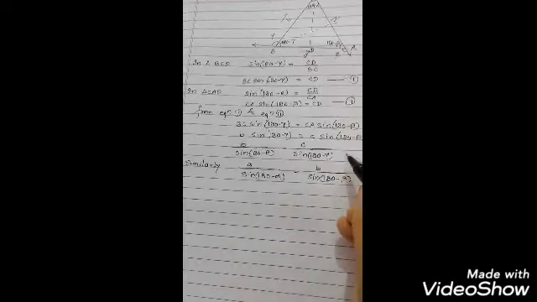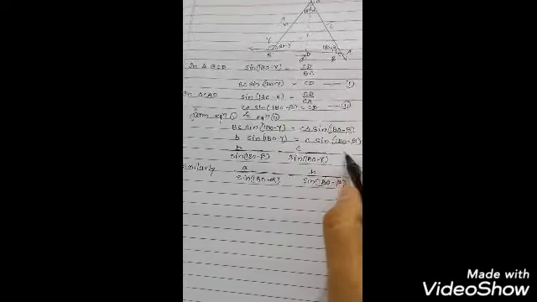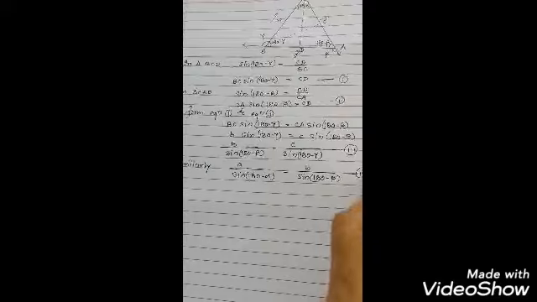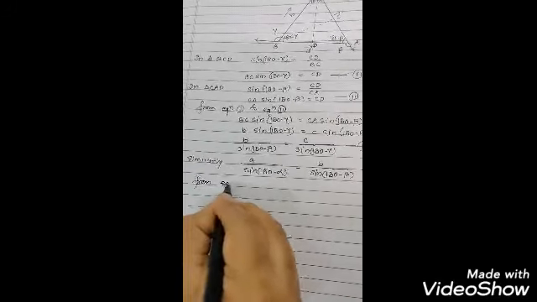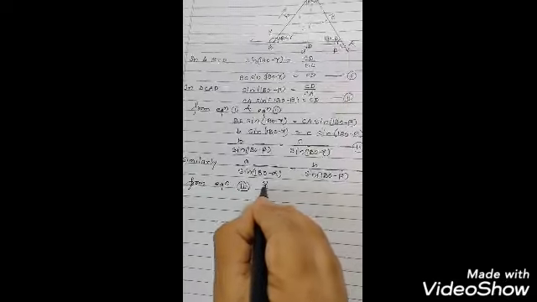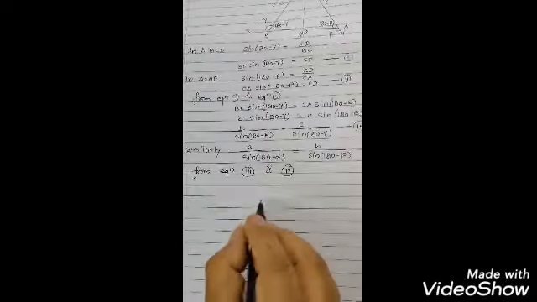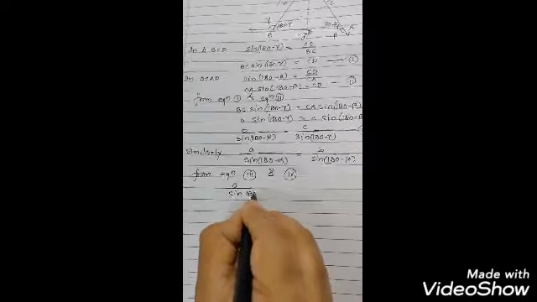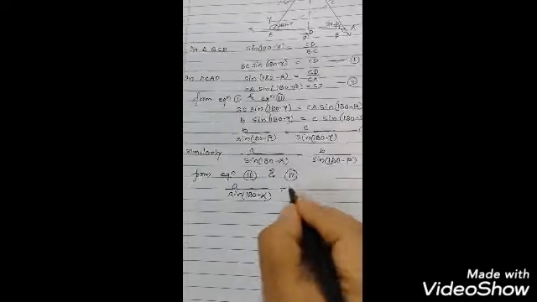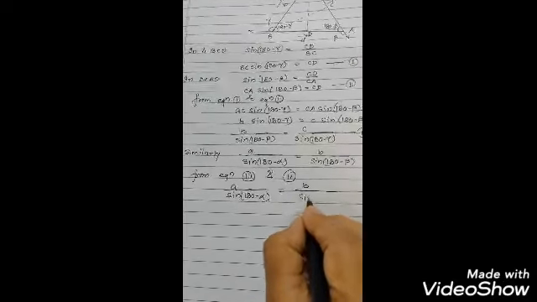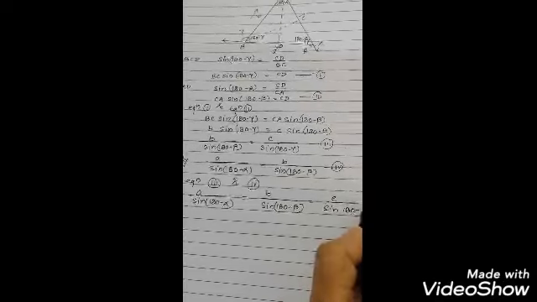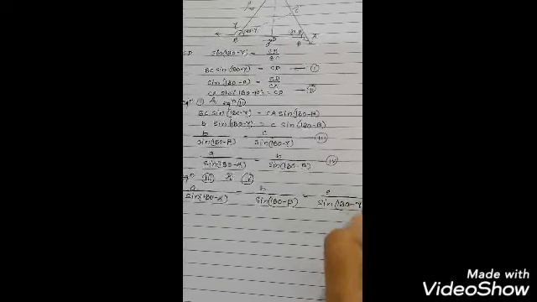From these two equations, equation 3 and equation 4, you will see that A sine 180 minus alpha is equal to B sine 180 minus beta equal to C sine 180 minus gamma.